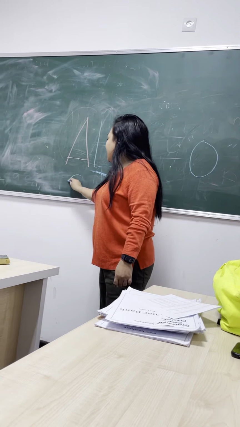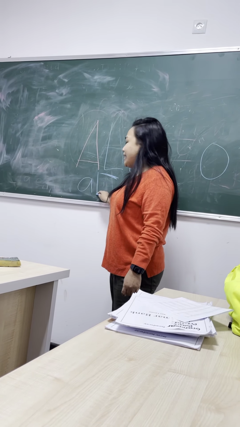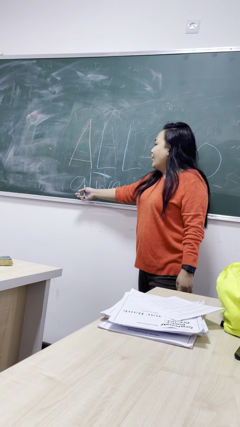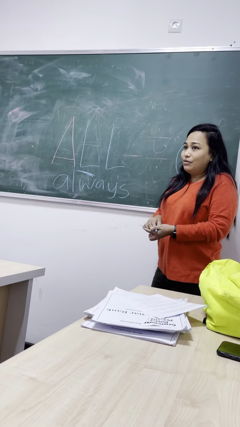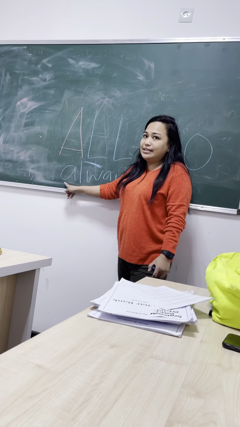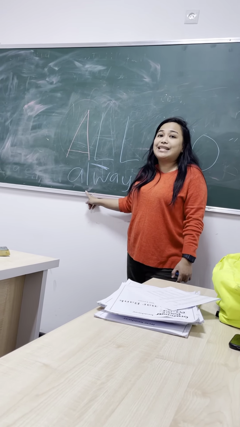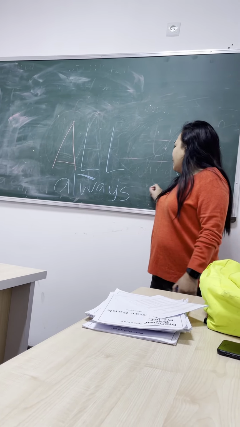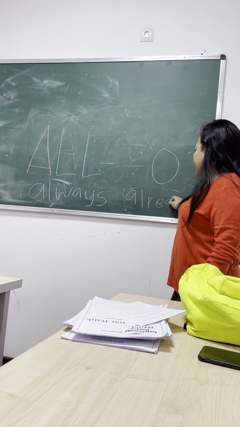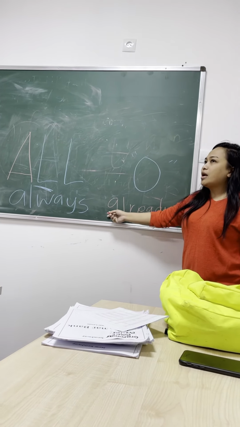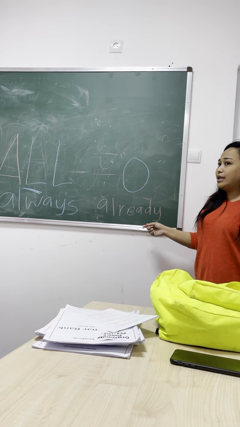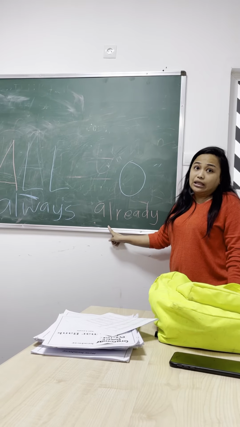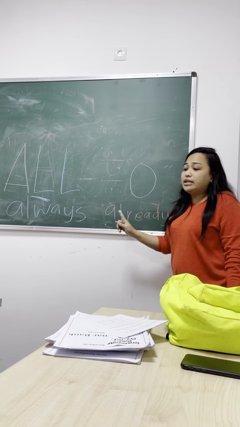Another one is A, and after the A there's an L, then a W. Always we will read it with the O sound. Why? This is a letter A, yes, but after the A comes an L. So it will always be that way. Okay, so look: already. Because after the letter A comes letter L. Did you understand? Okay, next rule.